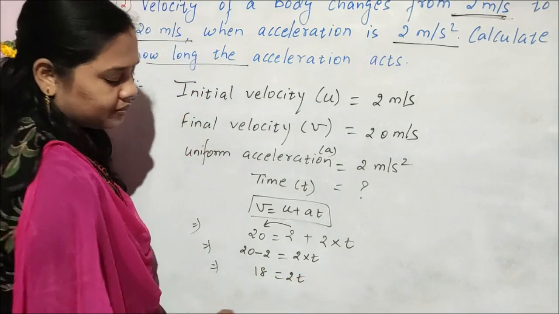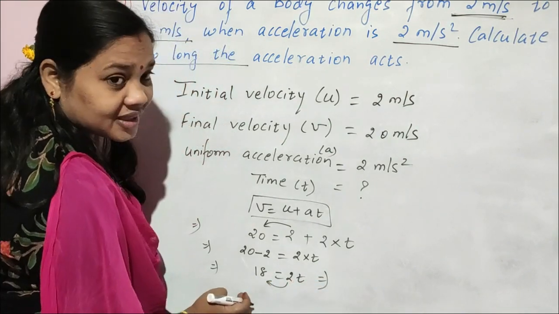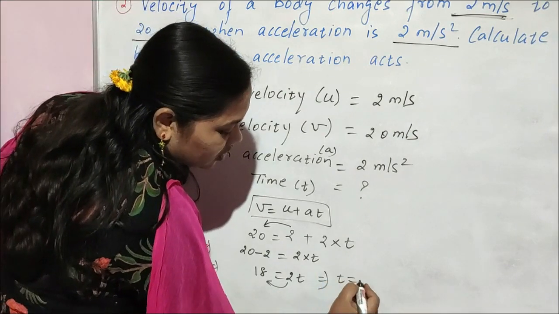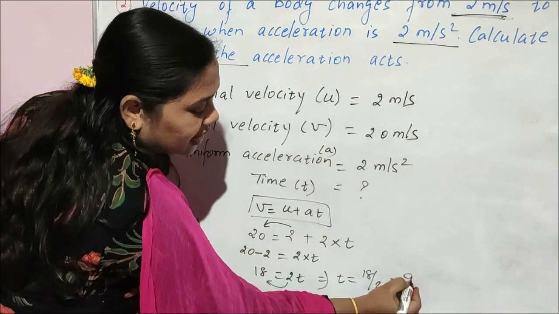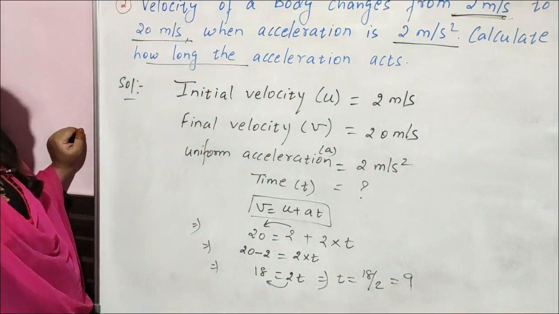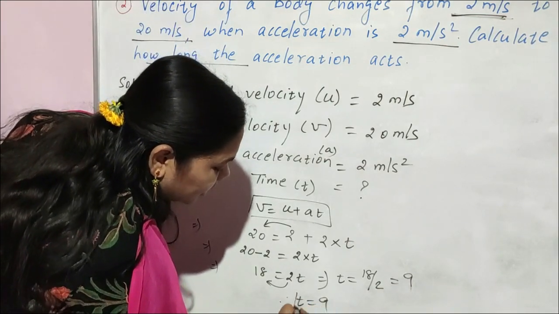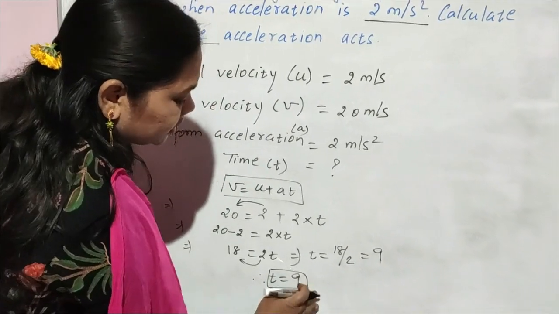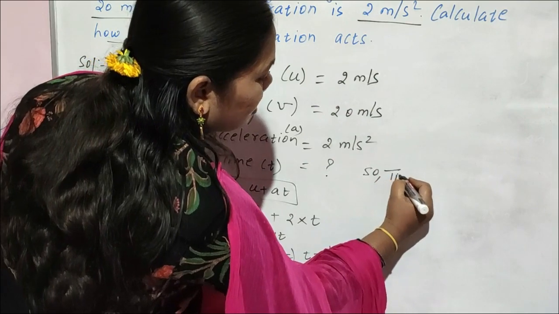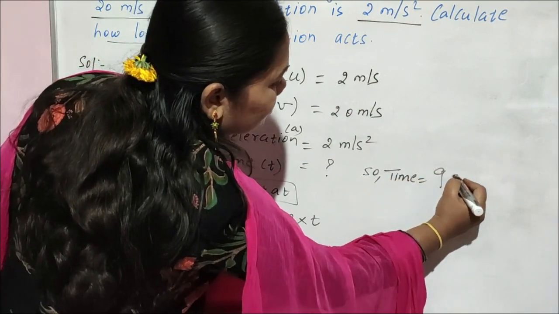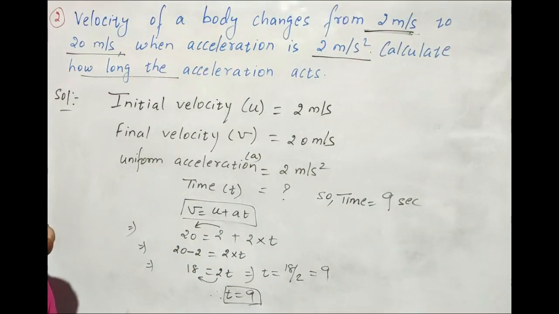2 into t, 2t. Then next what we will shift to this side? Here it is multiplication, so on this side it becomes division. T is equal to 18 by 2. 2 nines are 18. So time is 9 seconds. Therefore t is equal to 9. Means time is 9 seconds. Clear, children? Very simple question.